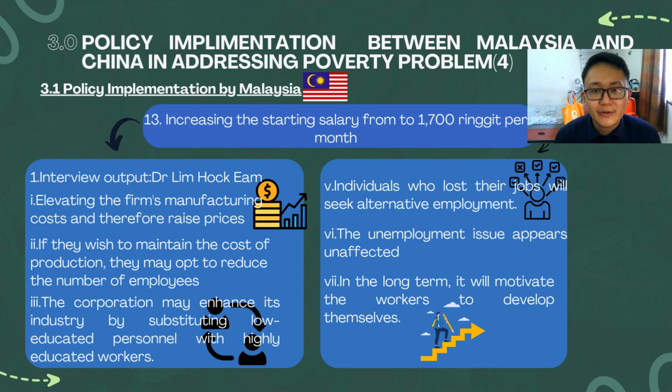Next, the government will increase the minimum salaries to 1,700 ringgit per month. According to Dr. Lin Haoyan, by increasing the minimum salaries, we are elevating the firm's manufacturing costs and therefore raising the price. If they wish to maintain the cost of production, they may opt to reduce the number of employees. The corporation may enhance its industries by substituting low-educated personnel with highly educated workers.